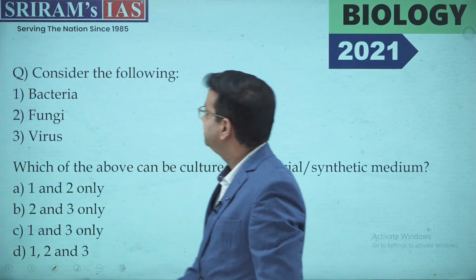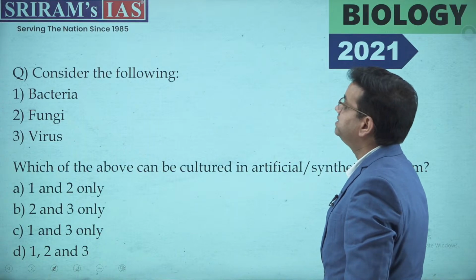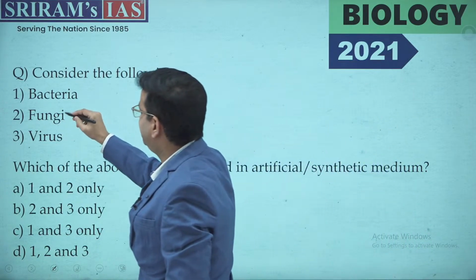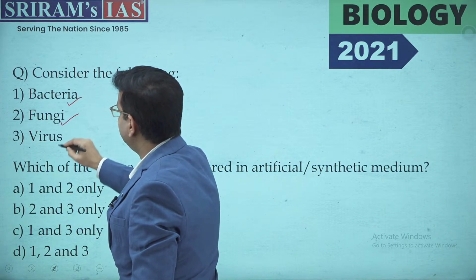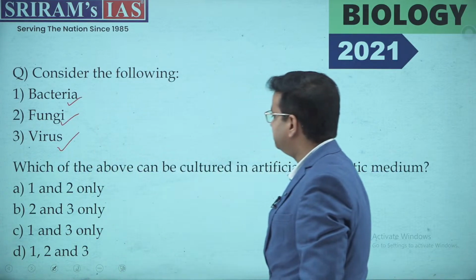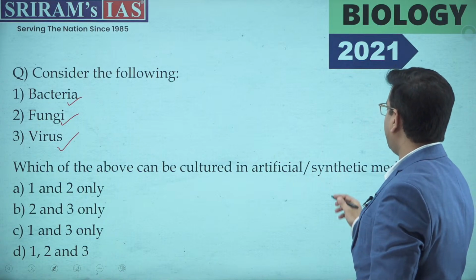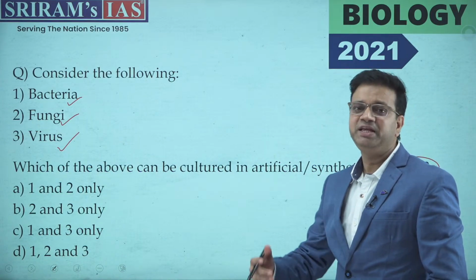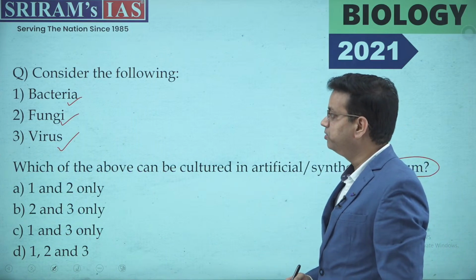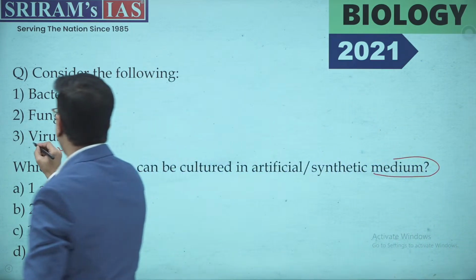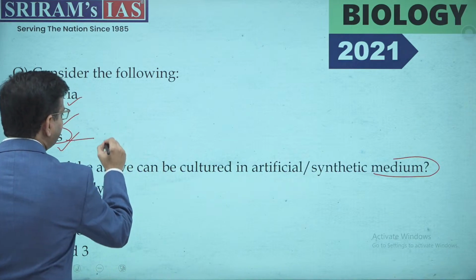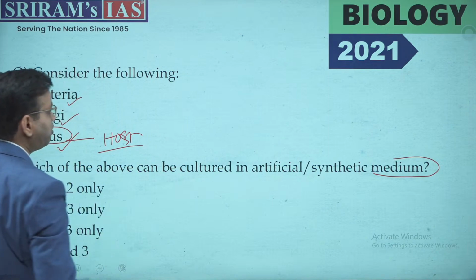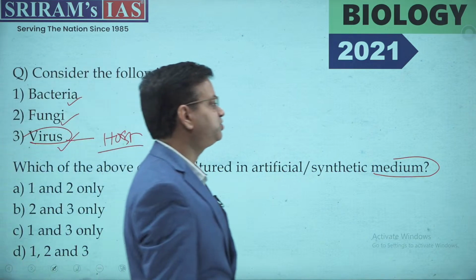Now moving ahead, the other question, that is, consider the following. This is bacteria, fungi and virus. Which of the above can be cultured in the artificial synthetic medium? Now to answer this question, something very basic needs to be known. Virus needs a host, right? You must be aware that a virus cannot be active without a host. So a host is mandatory for a virus to function.